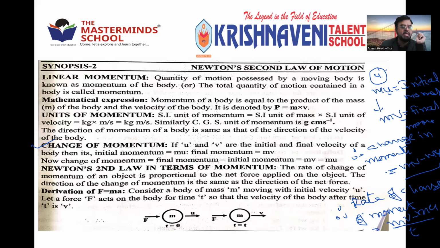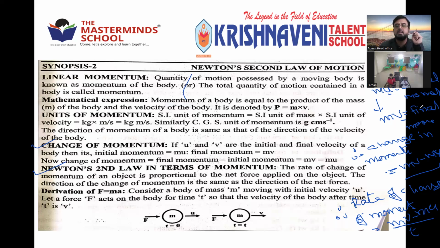According to Newton's second law, force is directly proportional to rate of change of momentum. F is directly proportional to mv minus mu by t.